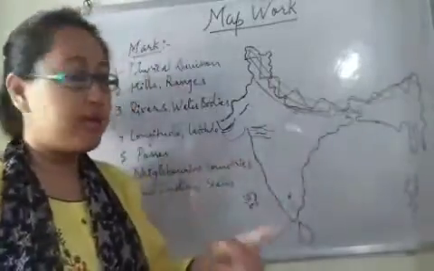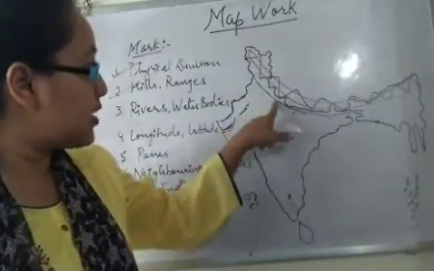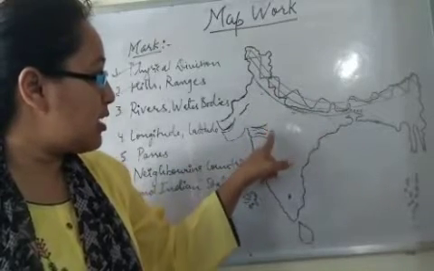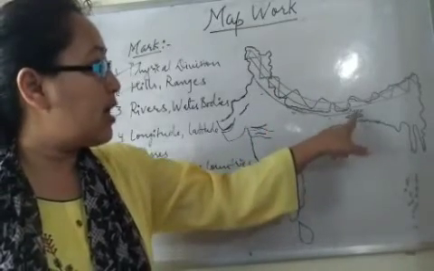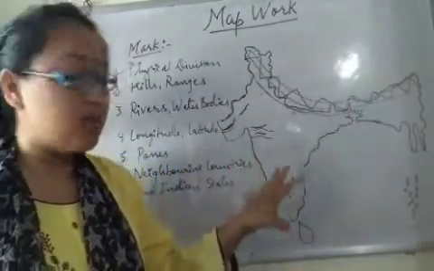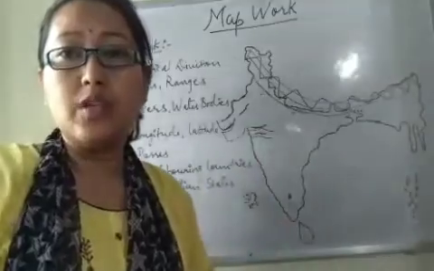So once again, we'll revise it. Aravali range, Shivalik range, Himalayan range. Then we have Vindhya, Satpura, Nilgiri, Garo, Khasi and Jaintia. Now let's do this work using paper map.